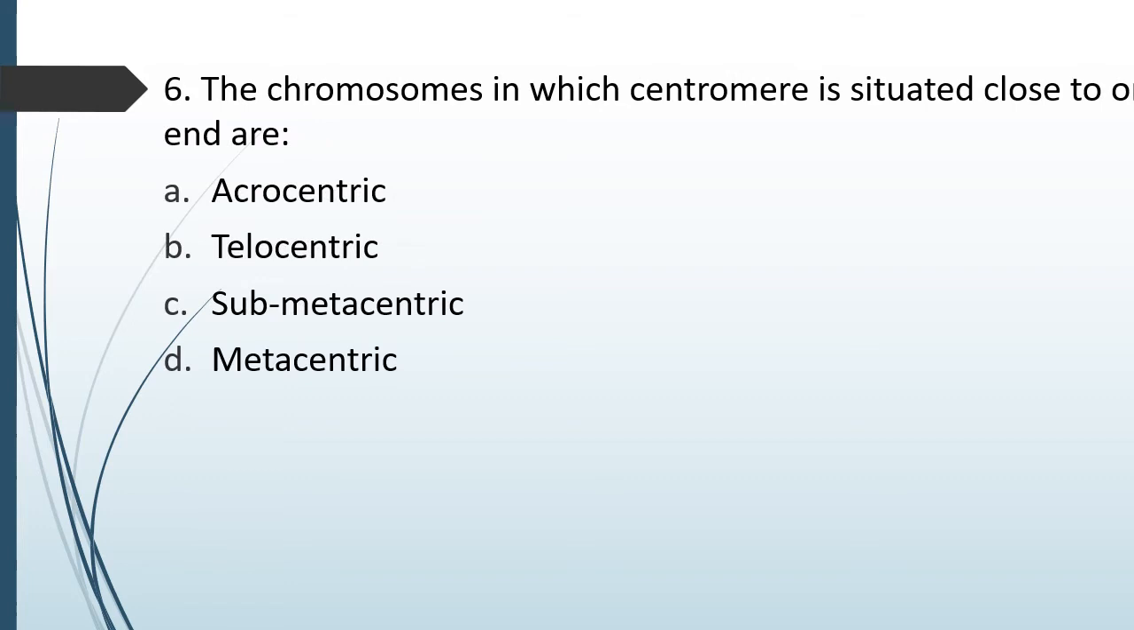Question number 69. The chromosomes in which the centromere is situated close to one end are: acrocentric, telocentric, submetacentric, or metacentric. Close to one end. Correct answer is option A, acrocentric chromosome.